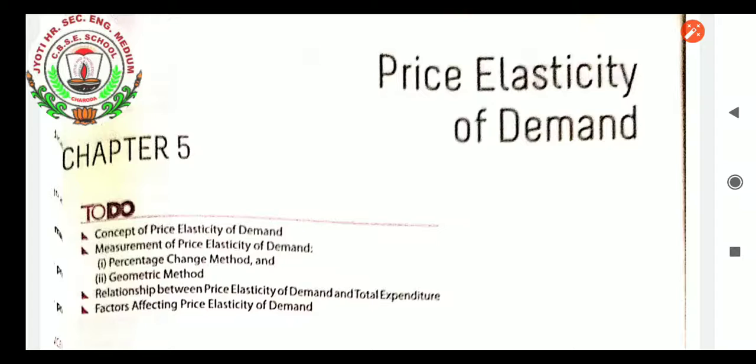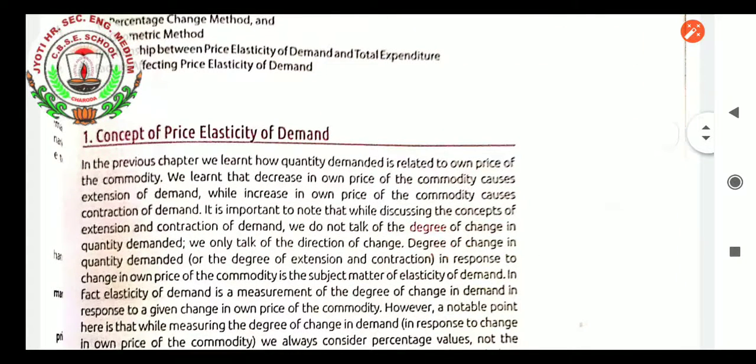We have already learnt elasticity in the last chapter, but here, from a practical questions point of view, we will learn price elasticity of demand from chapter number 5. The concept of price elasticity of demand and measurement of price elasticity of demand are the topics we will learn in this chapter. Percentage change method and geometric method are the methods of measurement. Then we will learn the relationship between price elasticity of demand and total expenditure. Last, we will learn factors affecting price elasticity of demand. Let us proceed one by one.